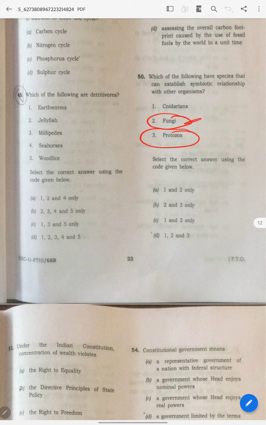If fungi is correct, I know one, and one more thing, protozoa, I somewhere remember. Okay, I have read somewhere, but exactly I don't know, because bacteria we all know, right? But protozoa, whether it is correct or not, I don't know. So what I did, okay, if one question goes wrong, nothing will happen.